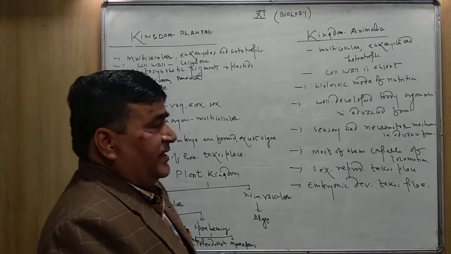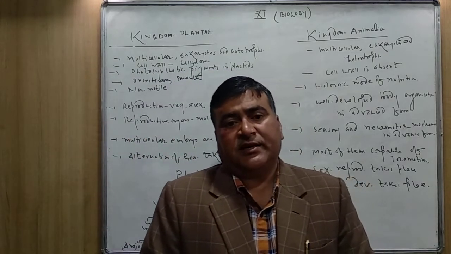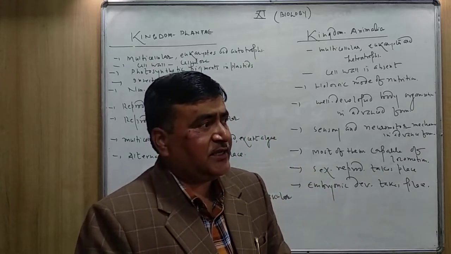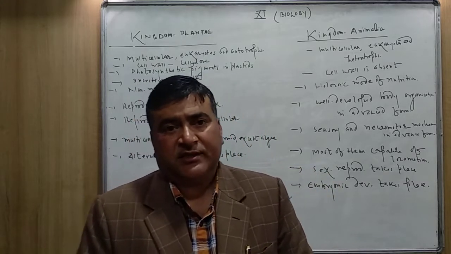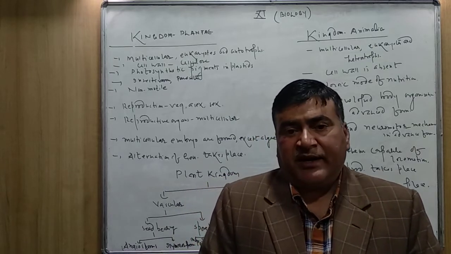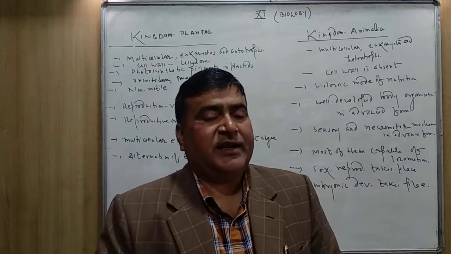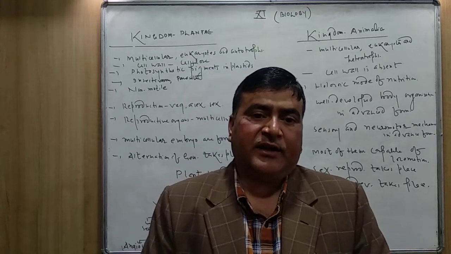alternation of generation takes place. What do you mean by alternation of generation? Actually in all the plants, in the individual body, the plant has two stages. It comes in an alternate fashion, that is haploid and diploid stage.